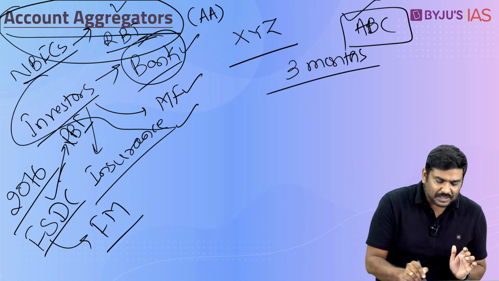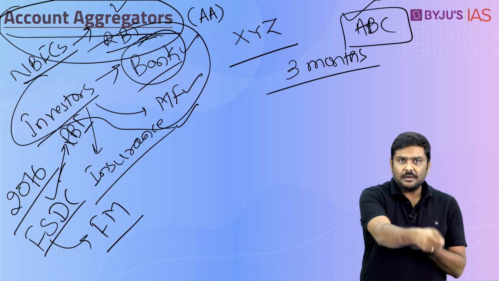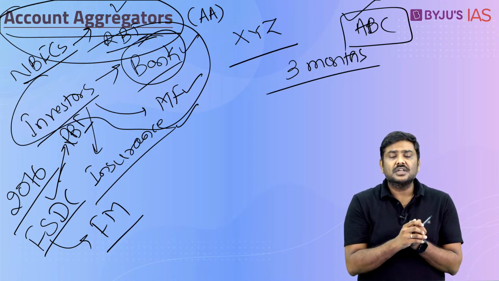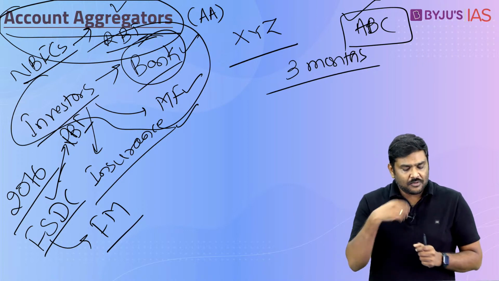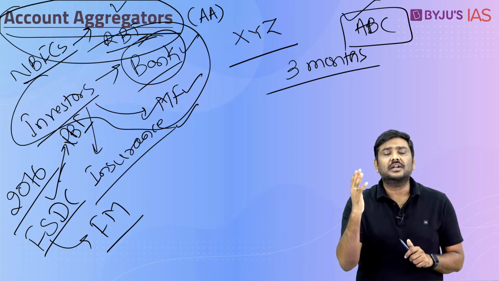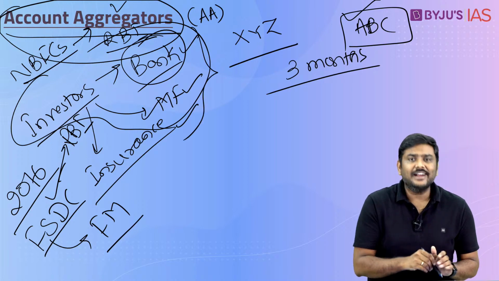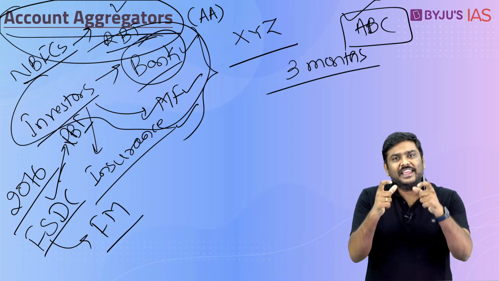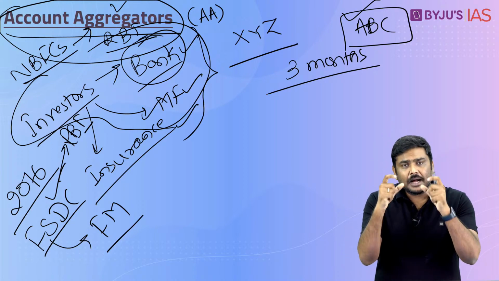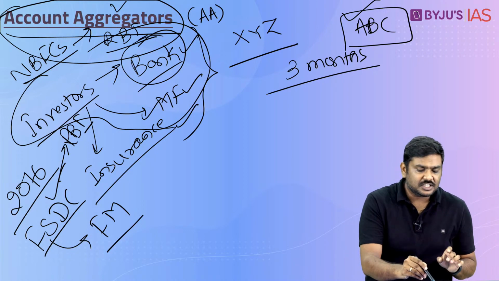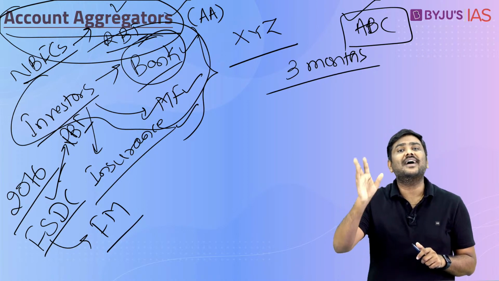Let's go back to the example that I have taken. I have invested in a bank, I have kept certain deposits, I have also invested in a mutual fund, I have also invested in an insurance product. All this financial investment related data will be compiled in a single system, which is basically referred to as the concept of an account aggregator.